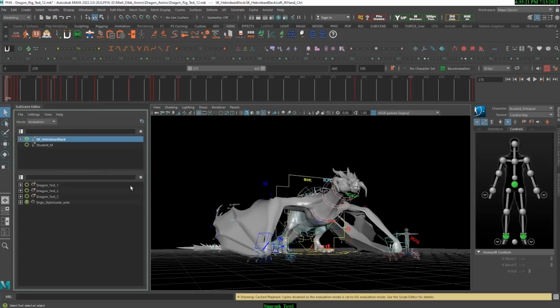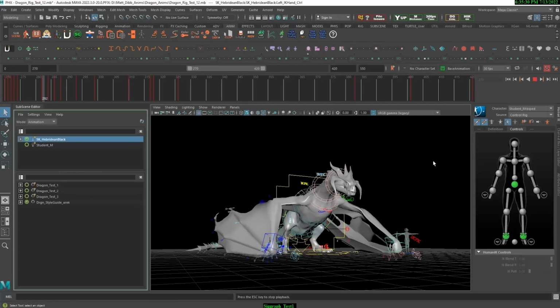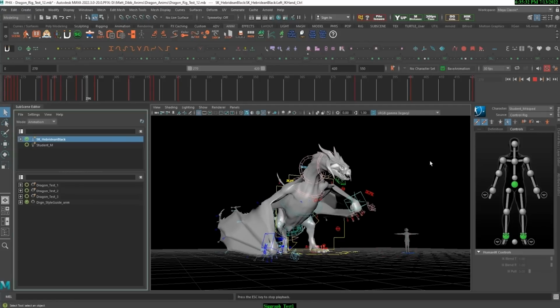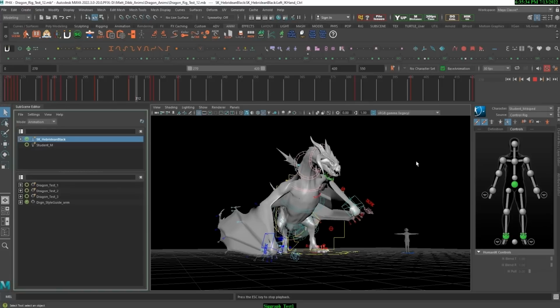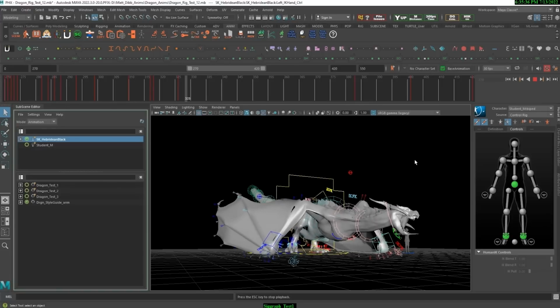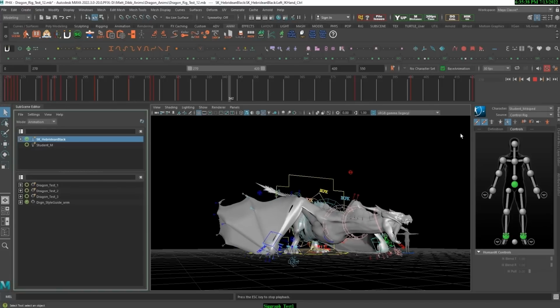So right now I am in DG mode, or DG eval mode inside of Maya. And so when I hit play, you can see the lag in the playback speed. It's almost playing it back in slow motion. And as animators, we need to see our animations at full speed.